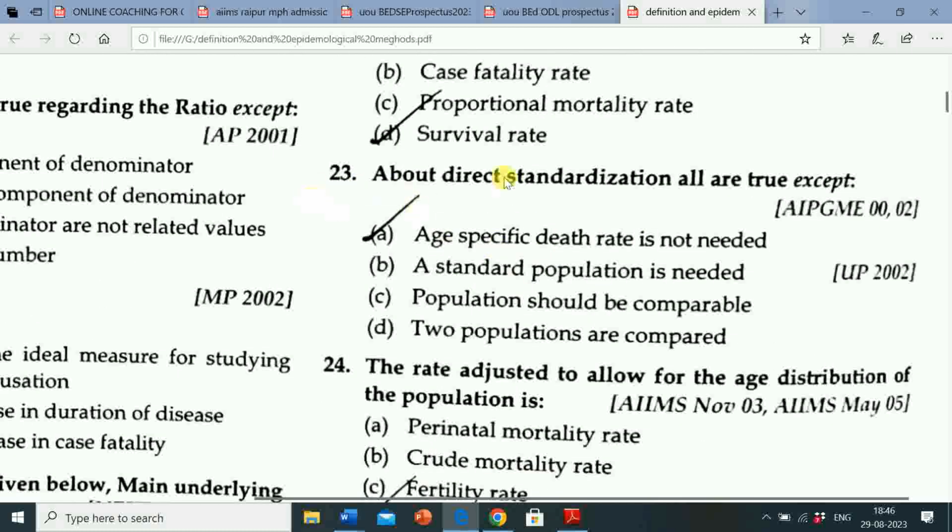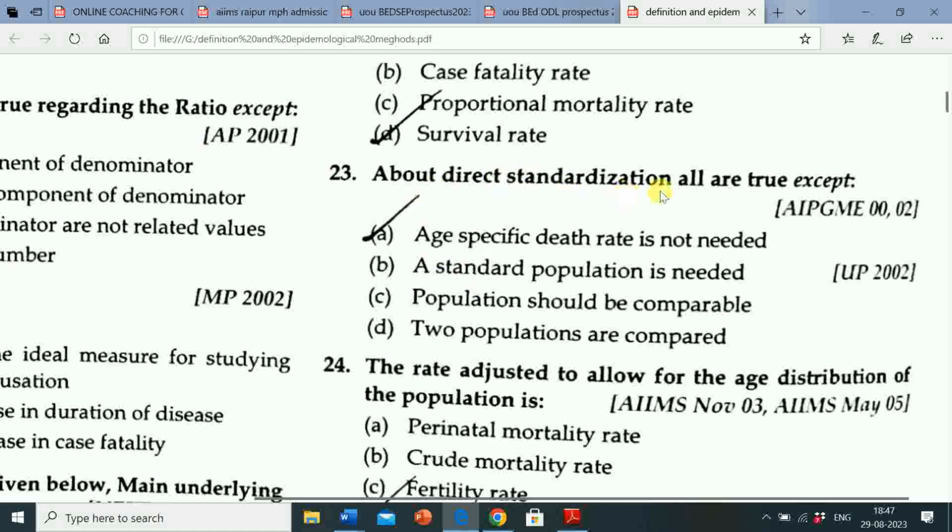Next question is about direct standardization. All are true except. Option A, age specific death rate is not needed. Option B, a standard population is needed. Option C, population should be comparable. Option D, two populations are compared. Correct answer is option A, age specific death rate is not needed.